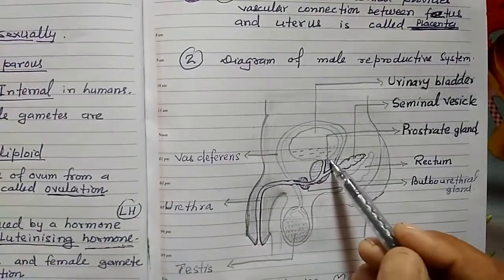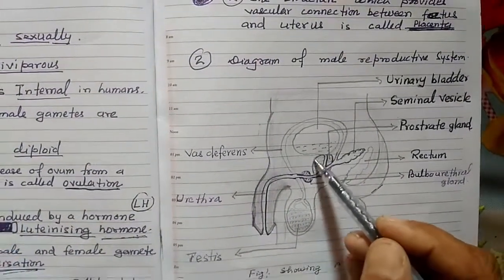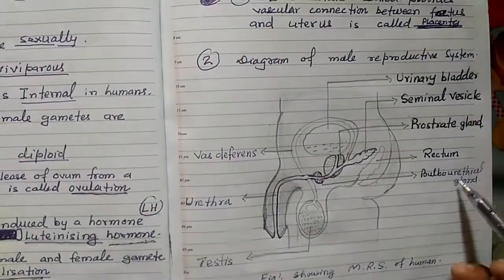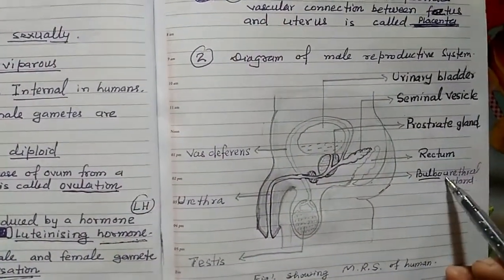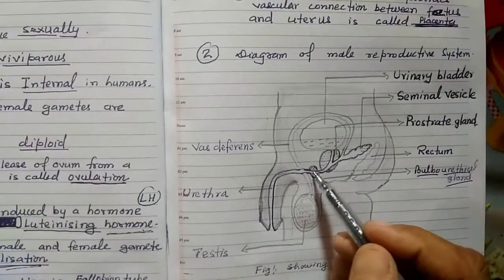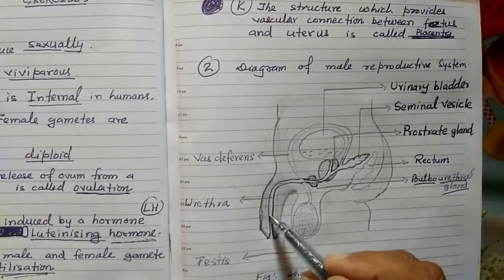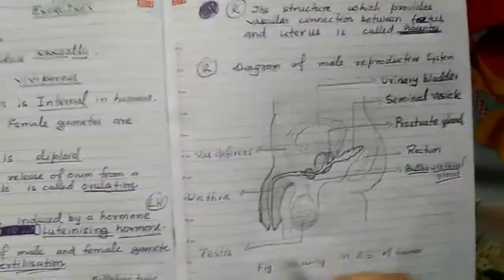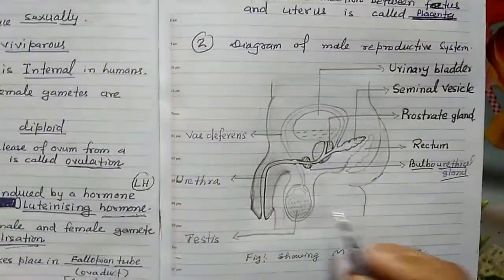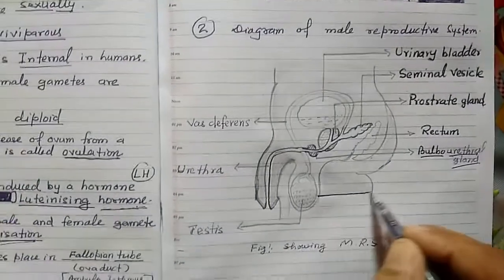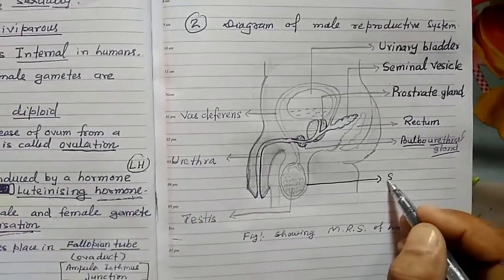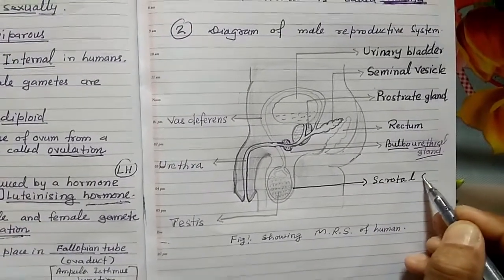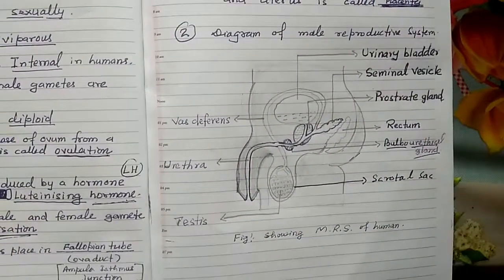Then this one is the prostate gland, and the Cowper's gland or bulbourethral gland. This one is the urethra, through which semen is discharged, and this one is the testis, which is embedded in a scrotal sac. So in this way you can easily draw the diagram.